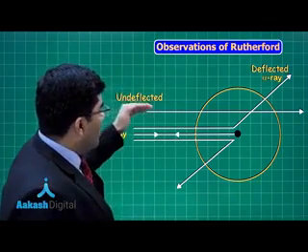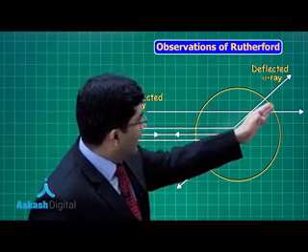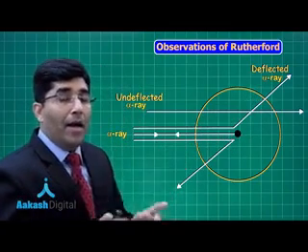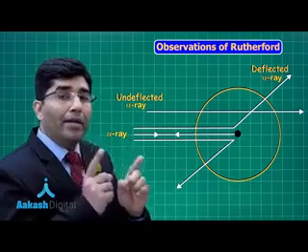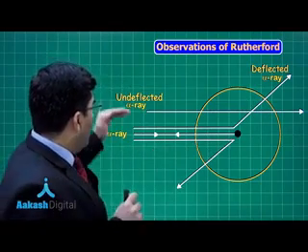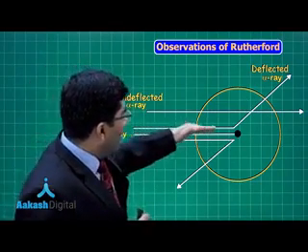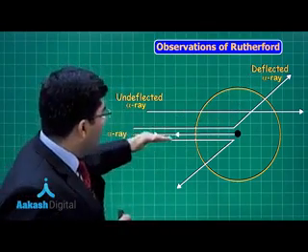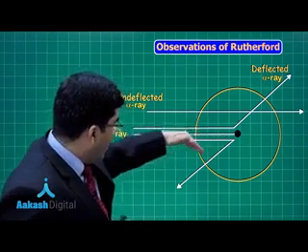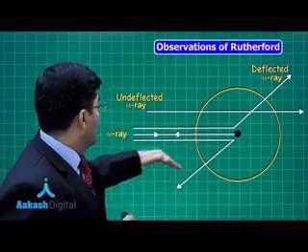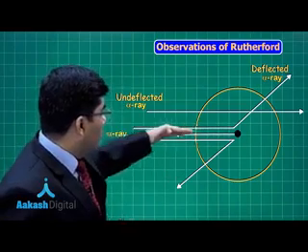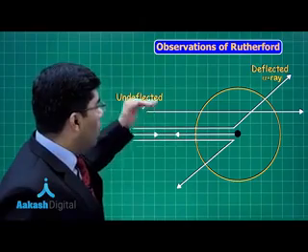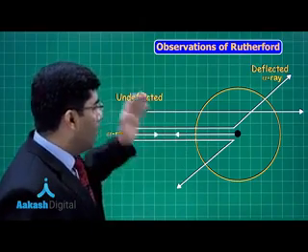Some alpha particles were moving in a straight line without deflection, 99.99%, right? Some were deflected at small angles. Some were deflected at higher angles, and some were bounced back, 1 out of 20,000. Now let us see what he wanted to say and how he explained this.